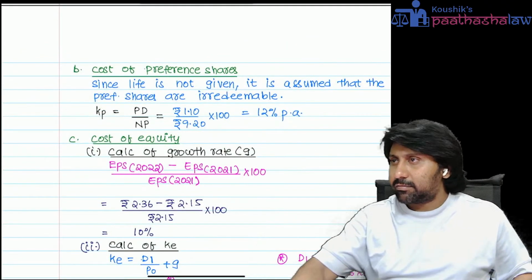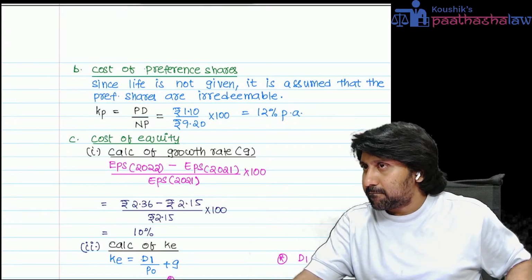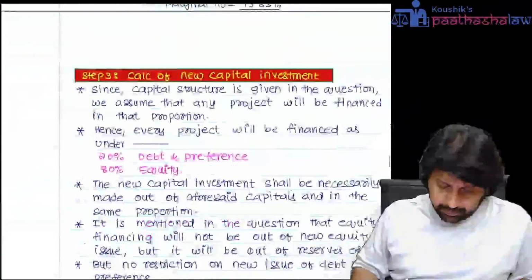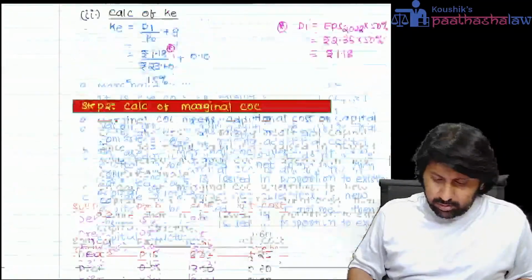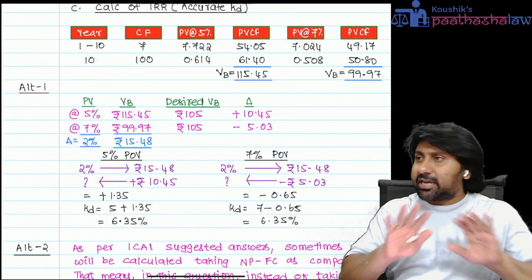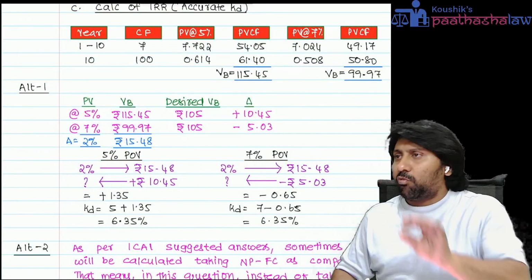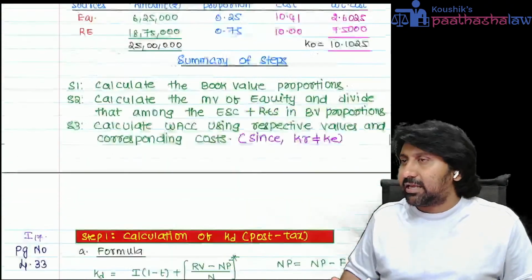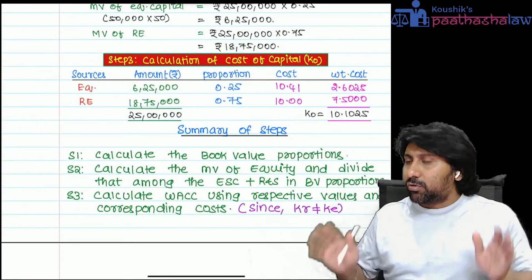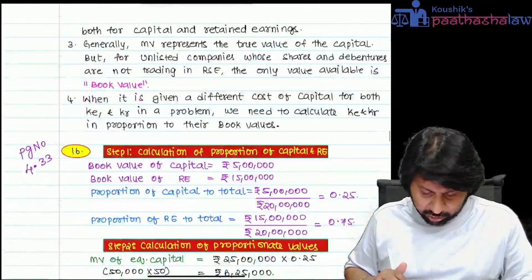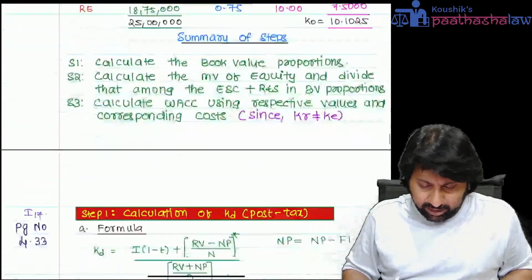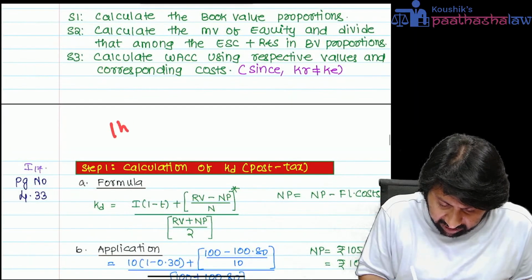Clear, everyone? Now a question will come: Sir, we revised the entire chapter on cost of capital, then what questions do I need to do now? After you complete this lecture, what questions do I need to do? Compulsory questions to be done. I recommend every one of you, put in a time of 1 hour.